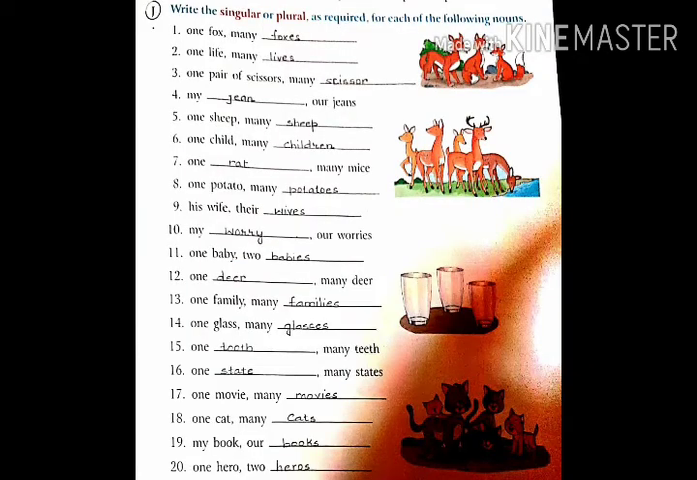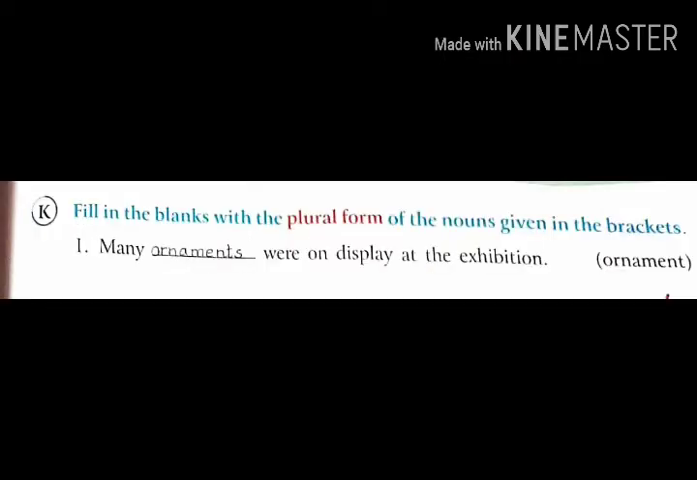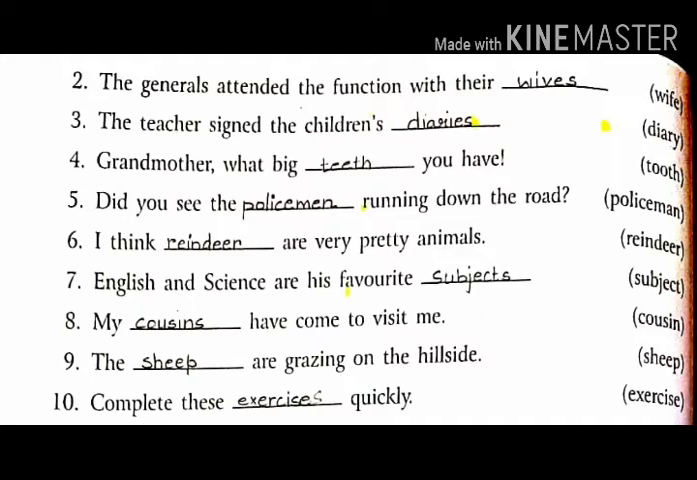Question number J. Write the singular and plural as required for each of the following nouns. For example, first, one fox, many foxes. Question number K. Fill in the blanks with the plural form of the nouns given in the bracket. You have to write the plural form of it. First, many dash were on display at the exhibition. Ornament. You will write ornaments. Likewise, all have been done for you.